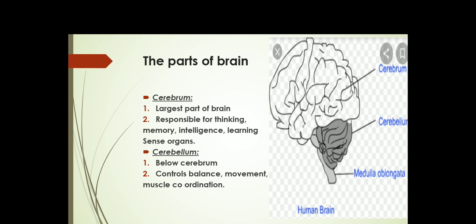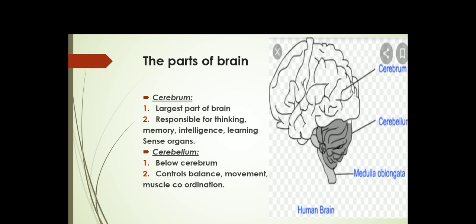I will repeat once again. Brain is the boss of our body. It is protected by a bony structure that is called the skull. It is the back side of our head. So what are the main parts of the brain? That is the cerebrum, cerebellum, medulla oblongata. So we will learn about the cerebrum.